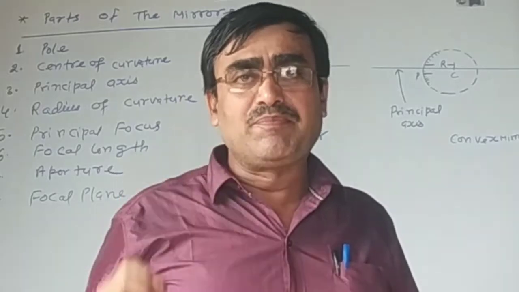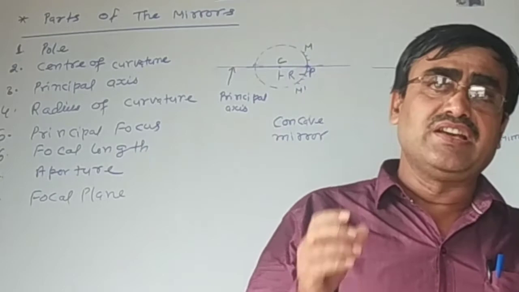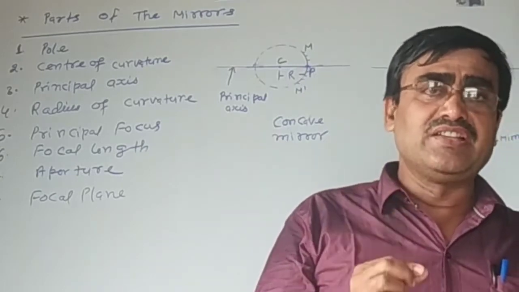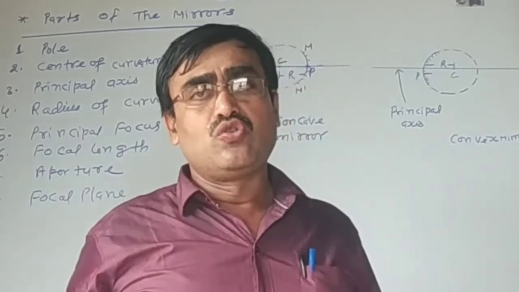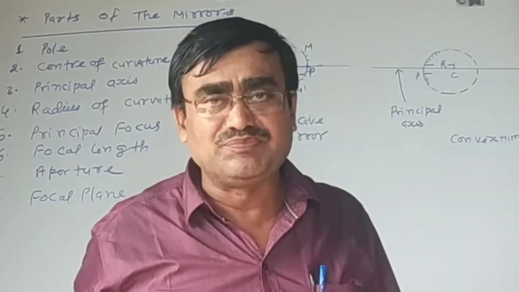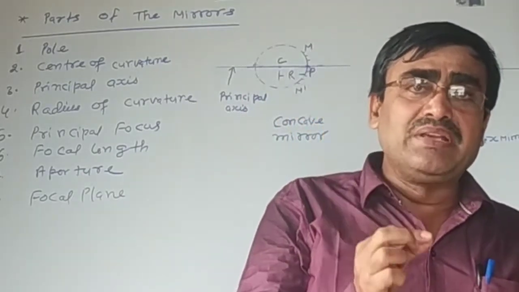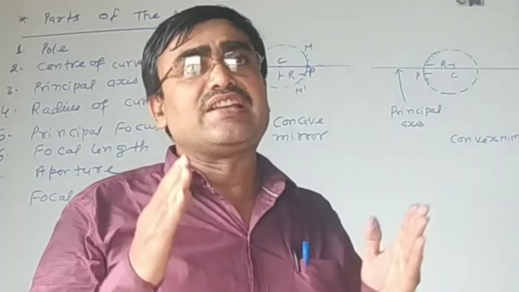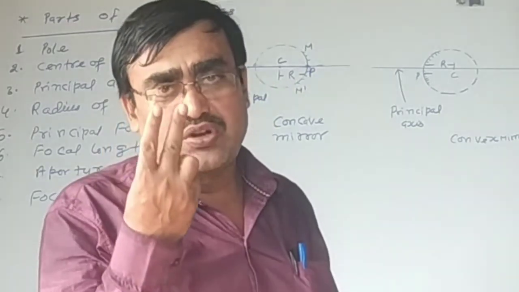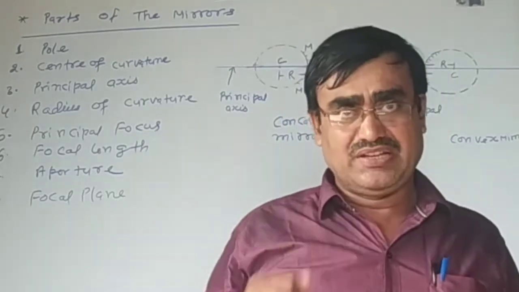Mirror is a type of reflecting surface which reflects the rays of light according to the rule of reflection. Mirror has two types, plane mirror and spherical mirror. And again, a spherical mirror has two types, concave mirror and convex mirror.